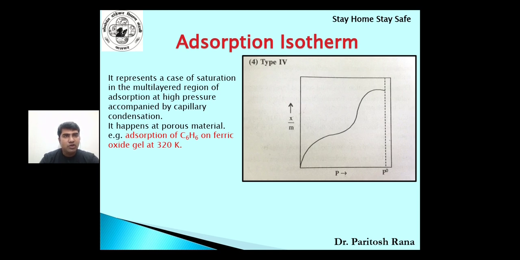One layer is formed, again it decreases. It means simultaneously formation of multi-layer and somewhere or the other desorption is also taking place. That is what is called capillary condensation. So formation of multi-layer and simultaneous desorption taking place. So this is the fourth type of adsorption isotherm.